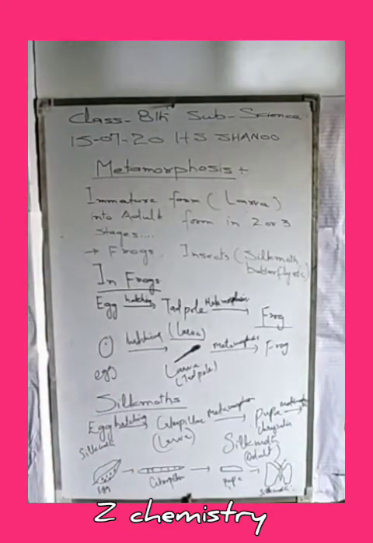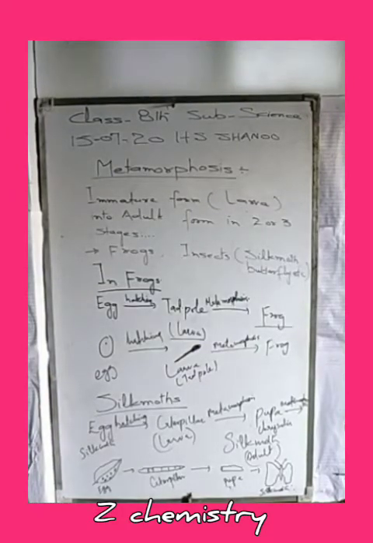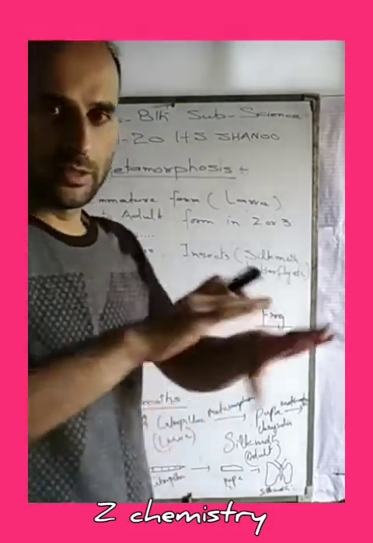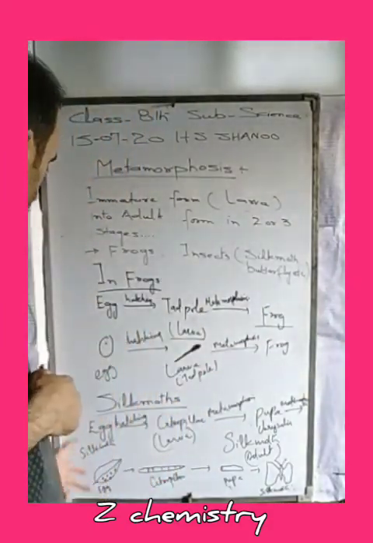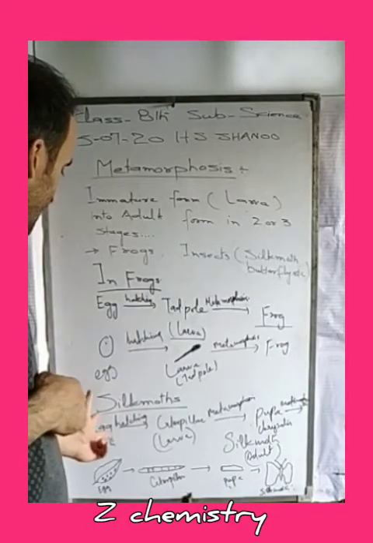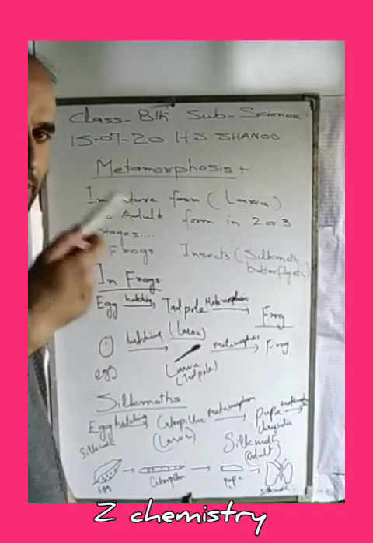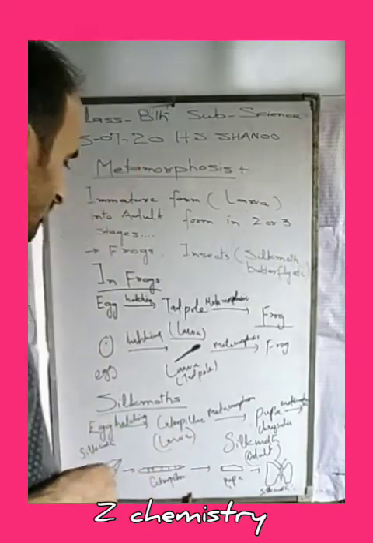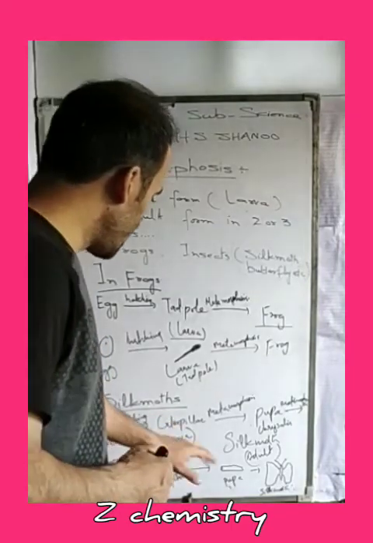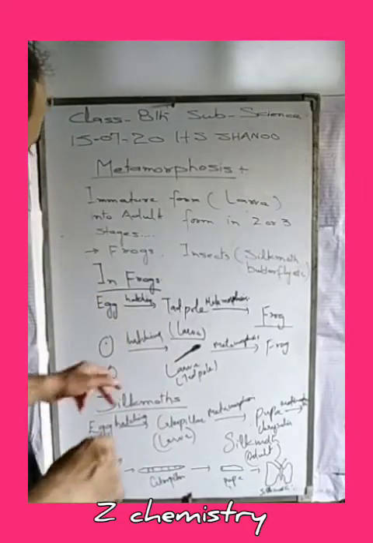Then we will see another example, that is snake moths. These snake moths usually lay their eggs on leaves of certain plants like the mulberry plant. When the egg acquires the required temperature, in the hatching process, it changes into a caterpillar, which is the larval stage of the snake moth.